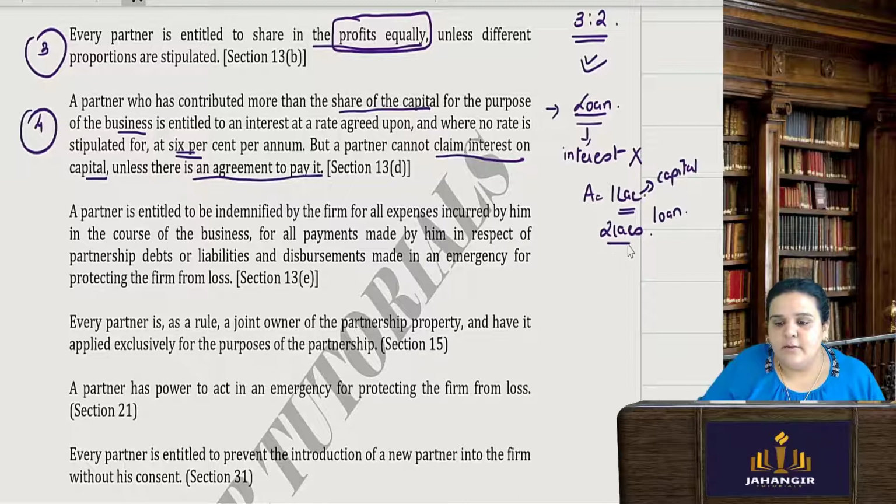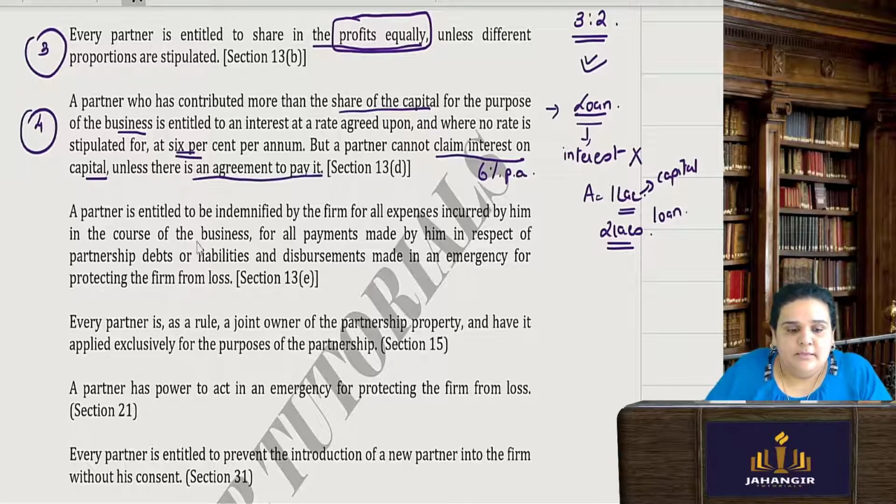He is entitled to get interest on this extra amount, with an interest rate which we decide between the partners. But if it is not decided, then what interest will you pay? You will pay 6% per annum. However, there is no interest on capital unless and until you have made an agreement to pay for it.